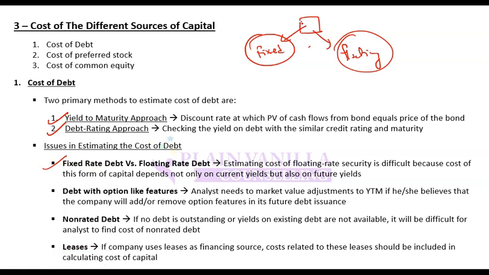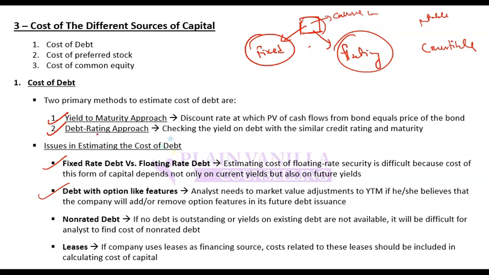Also, some debt may not be very simple. Maybe a bond is being issued to borrow a loan and it has some option-like features. For example, it is a callable bond, a puttable bond, or a convertible bond. In that case, its yield will be different from a normal bond, and so it will be difficult to adjust it or find the yield as for a normal bond.